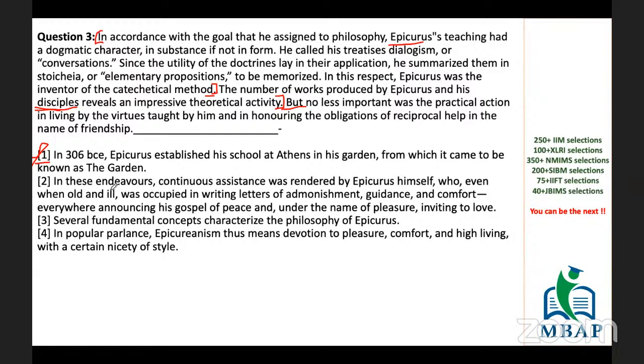Second says, in these endeavors continuous assistance was rendered. Okay, so he's providing assistance, so that has to be with his disciplines. So the first starting of the sentence goes with the last sentence. And by Epicurus himself, who, even when old and ill, was occupied in writing letters of admonishment, guidance, and comfort, everywhere announcing his gospel of peace and, under the name of pleasure, inviting to love. Okay, so somehow this one makes sense. We are not taking this as our answer, but just keeping it as an option.